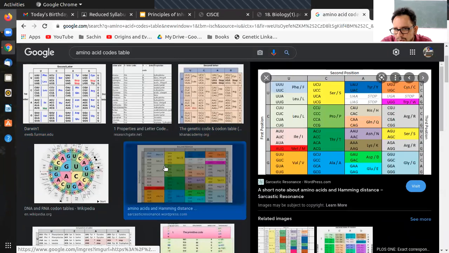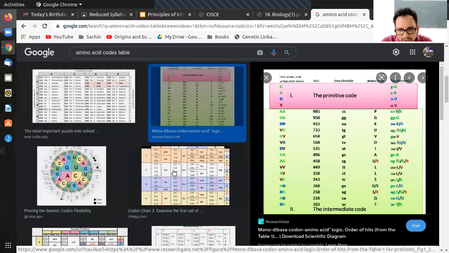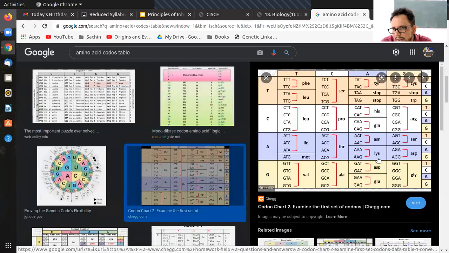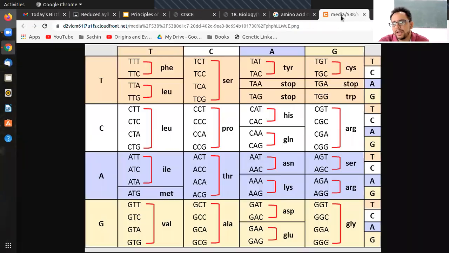This is again U. Okay, I don't know. Yeah, I guess this has T, correct. So let's use this one. Because U refers to uracil being present, that means it is from the RNA. And we are currently talking of DNA, so let's not complicate that thing. So let's say TAA, TAG, these are the stop codons, you can see it here, right?